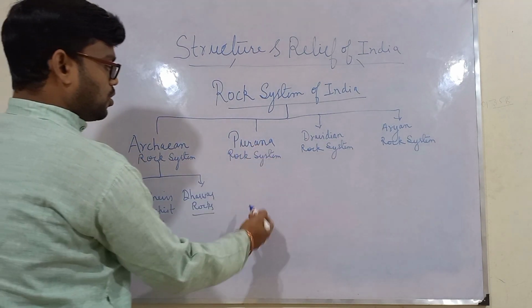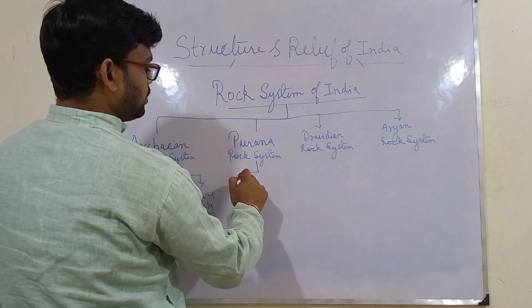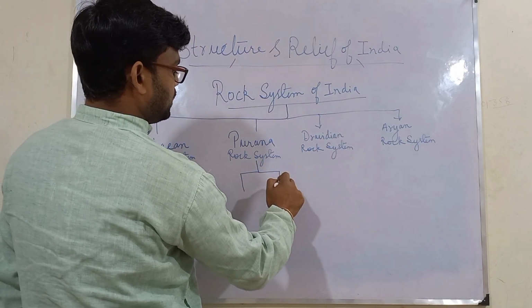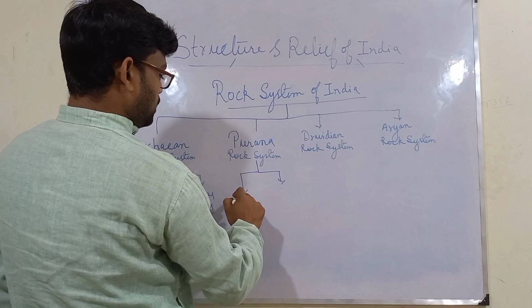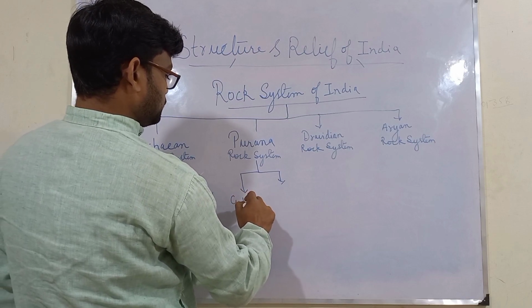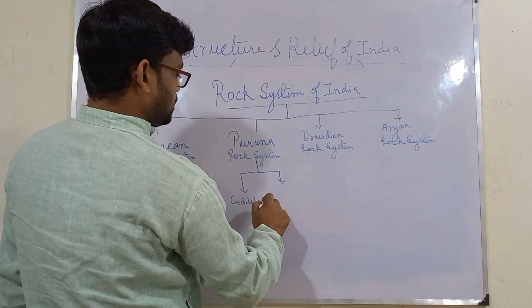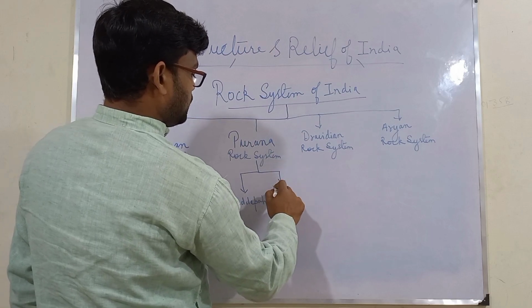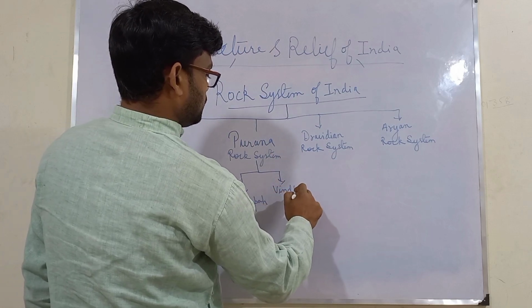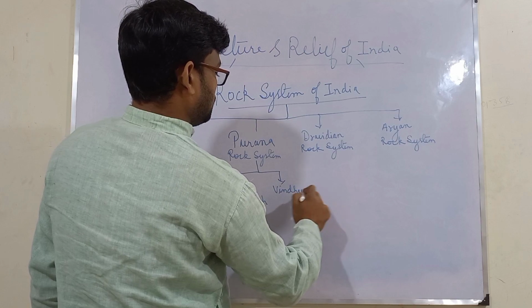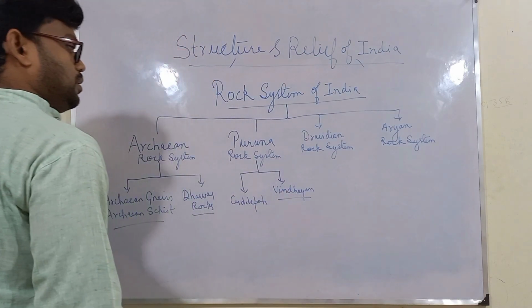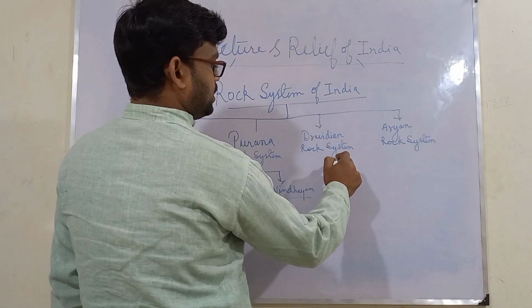Then we have the Purana rock system. These are again divided into two types. One is Kudappa and the other one is Vindhyan. Next we have the Dravidian rock system.